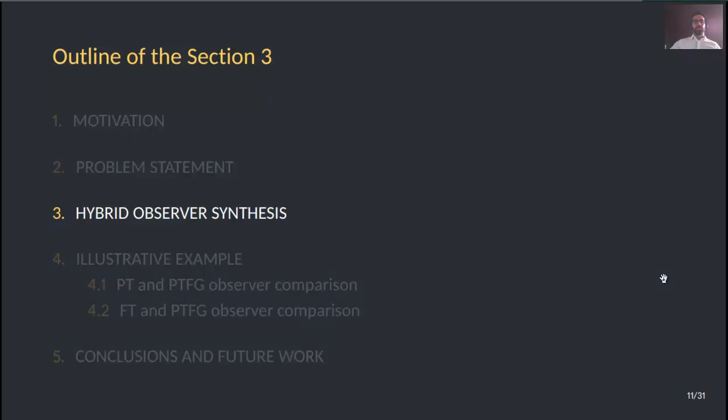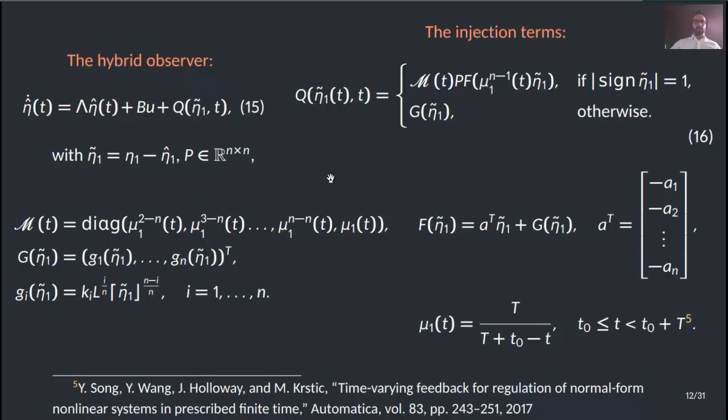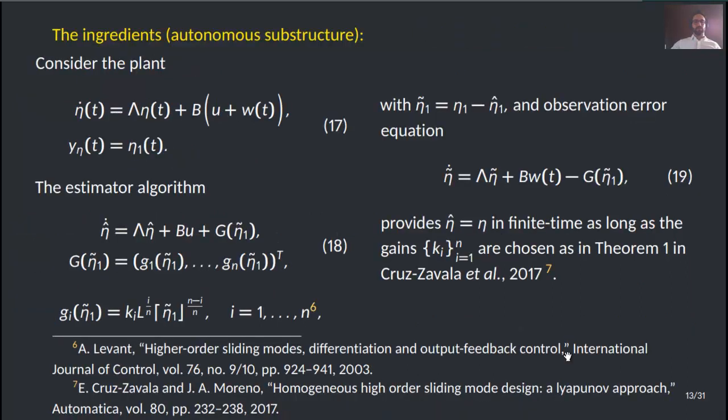The solution we are proposing is based on the following hybrid observer. The hybrid observer is defined in 15 and 16 together with mathcal M, capital G, lowercase g sub i, f, a transpose, and the time varying gain mu sub 1 inherited from the previous work from Song et al. In the ingredients of the autonomous substructure based on the plant that we're considering, there is the estimator algorithm given in 18.